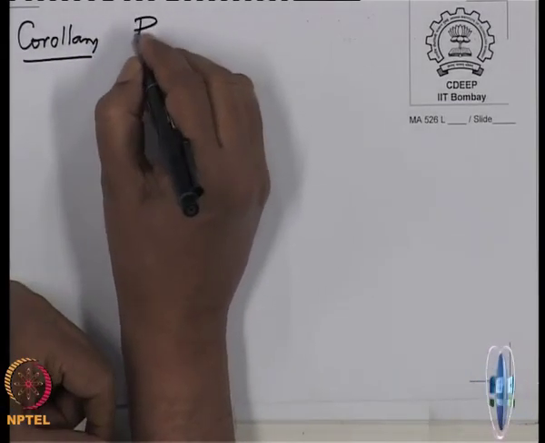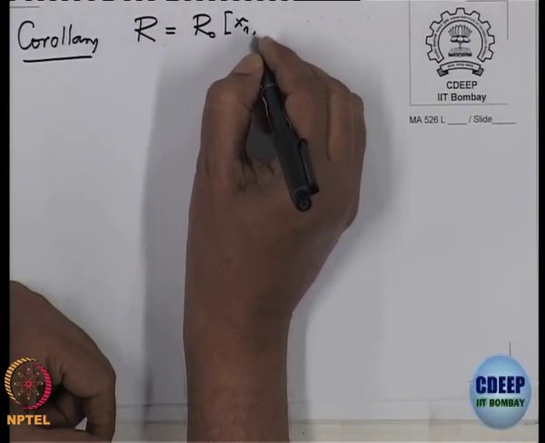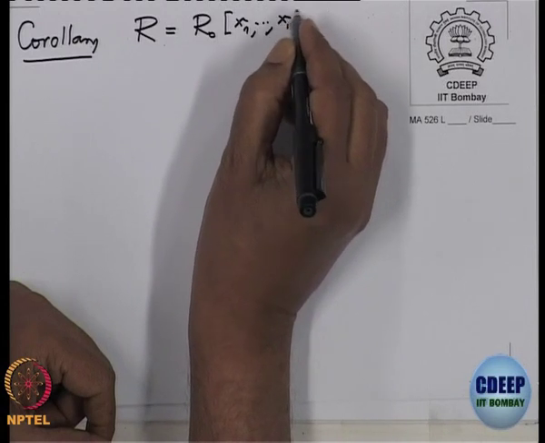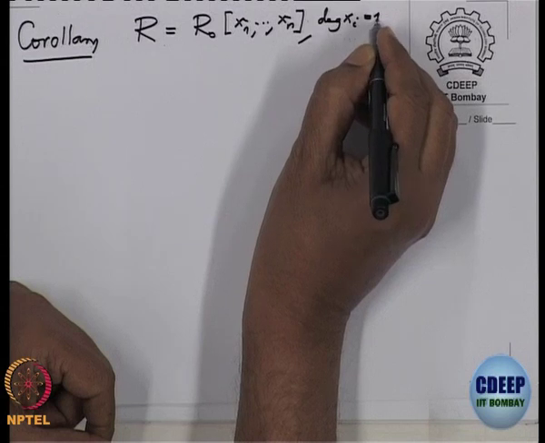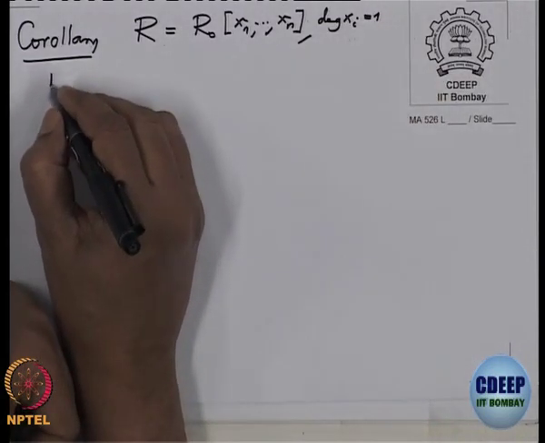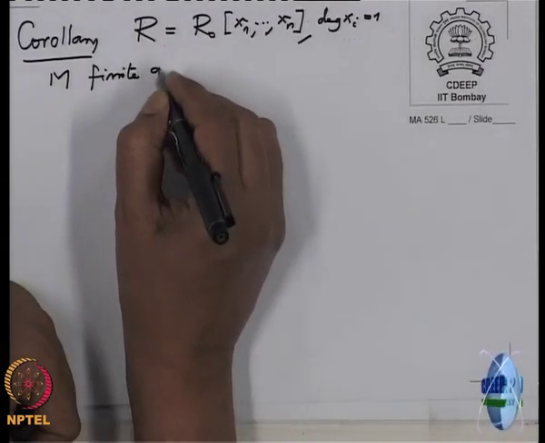R is standard graded, R naught [x1, ..., xn], degree of xi is 1, and M is a finite graded R-module.